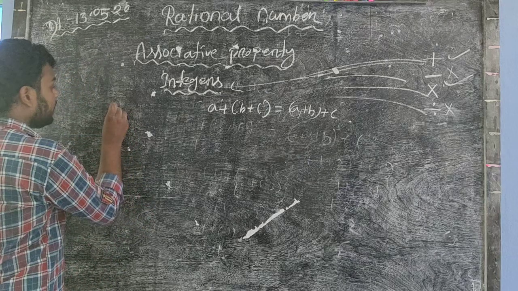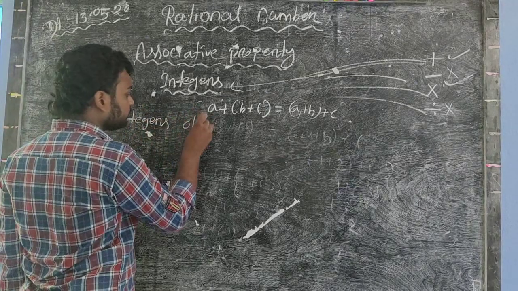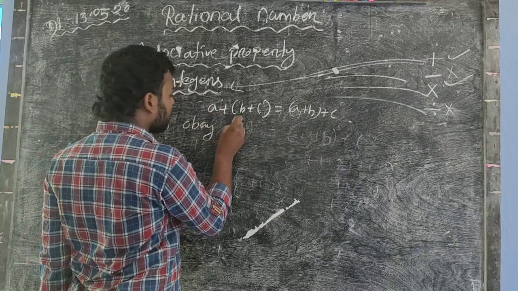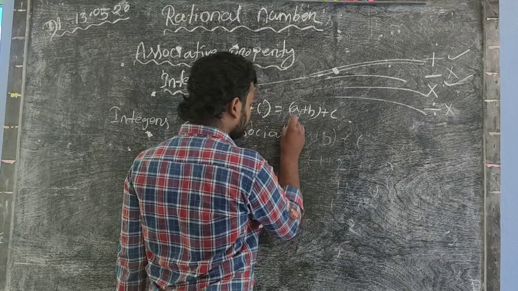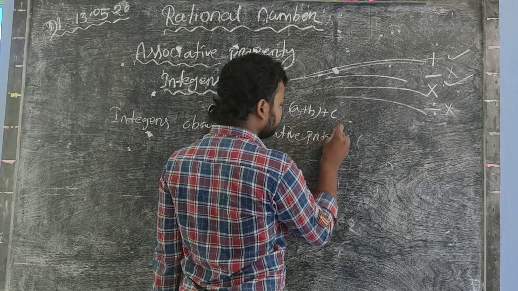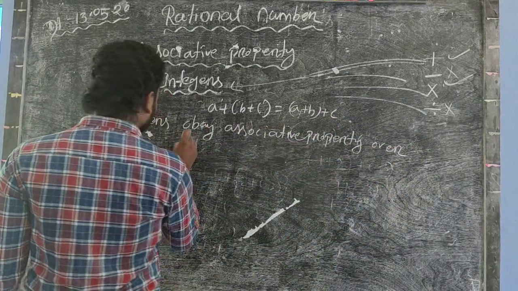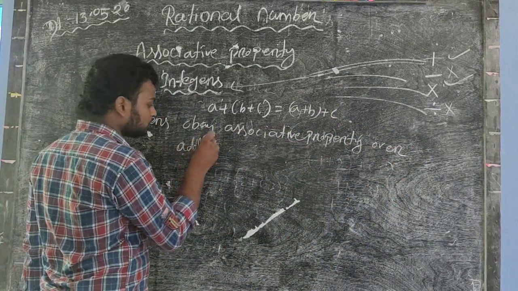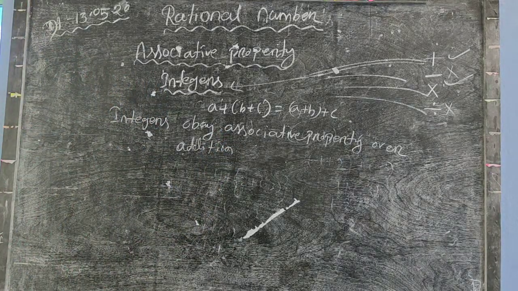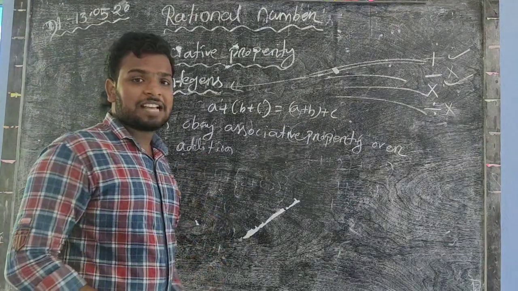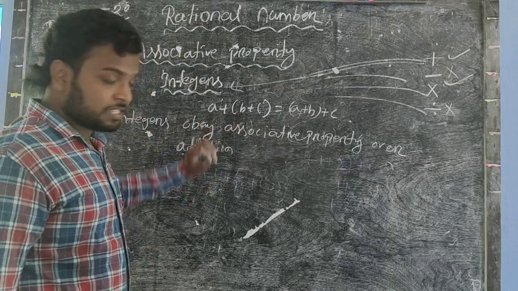So write down: integers obey associative property over addition. Okay. So you write the example first. I write the example. You put this example below this sentence. Okay.